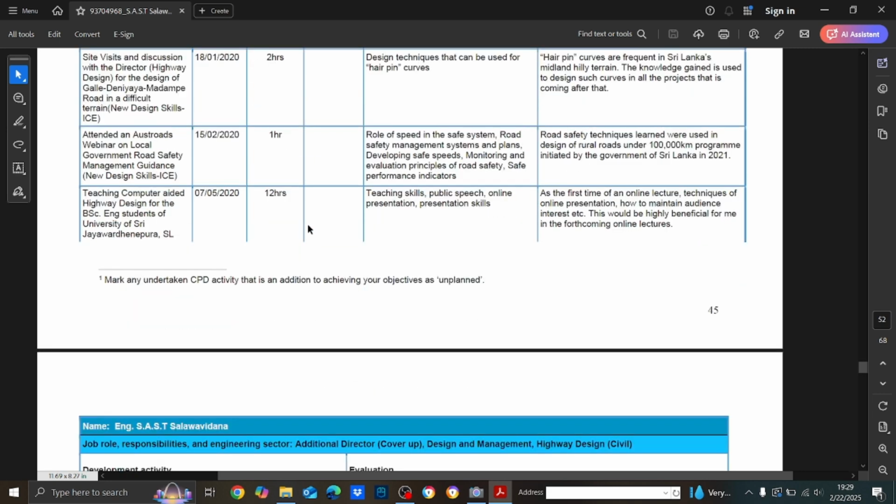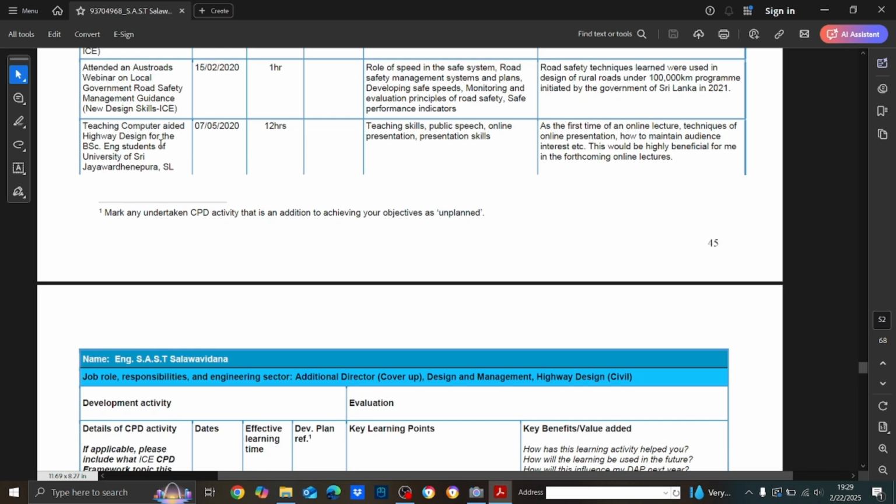Now, as an example, teaching computer-aided highway design for the BSc engineering students of the University of Sri Lanka.